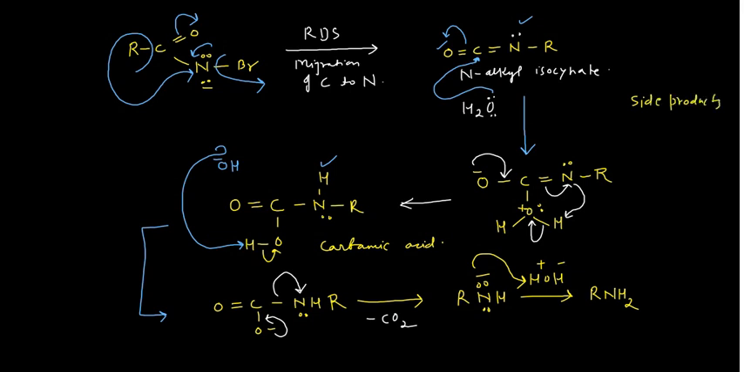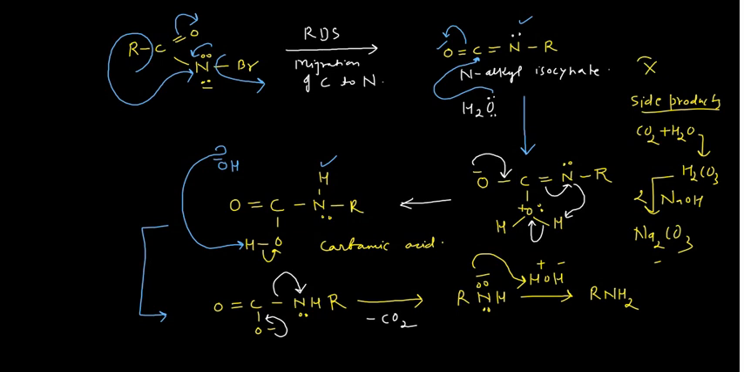I can write side products. Your carbon dioxide which has been released will dissolve in the water to produce carbonic acid, H2CO3, and that carbonic acid will react with the sodium hydroxide. Taking 2 equivalents of the sodium hydroxide, it will produce sodium carbonate, Na2CO3. So your byproduct has this species also, but don't focus on these. This is how you can draw the mechanism of the Hofmann bromamide reaction.